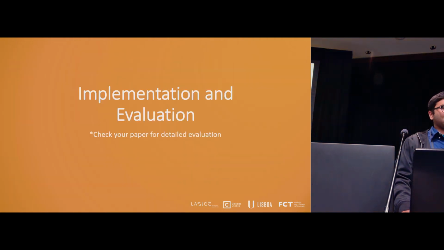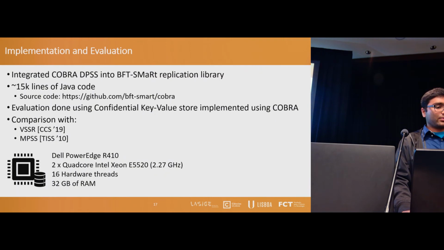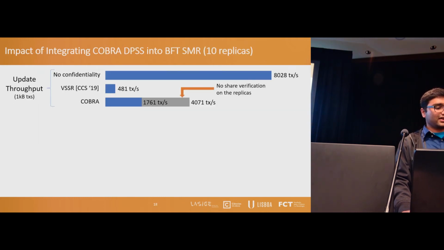So we have implemented the COBRA protocol in the BFT SMR replication library, and to compare with the existing approach, we also implemented VSSR and MPSCS. You can find all of these implementations in our repository. To measure the impact of integrating secret sharing into the replicated model, we implemented a simple confidential key-value store. Here you can see that during the write operation, the integration of secret sharing has a higher cost